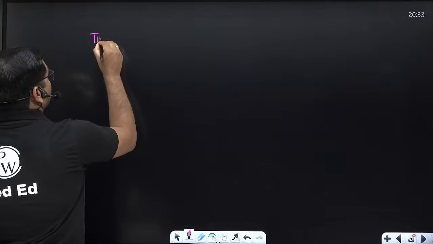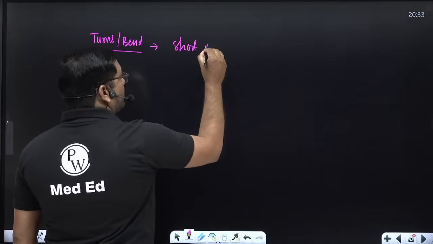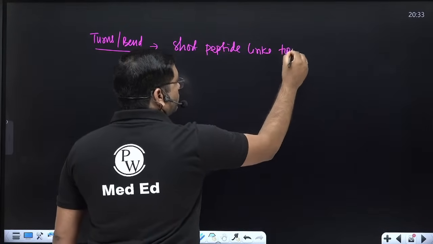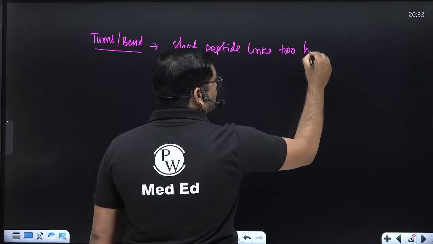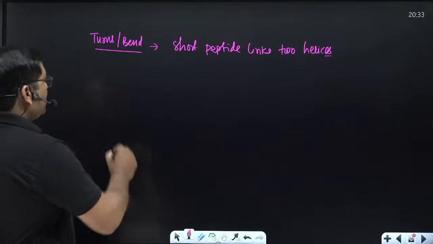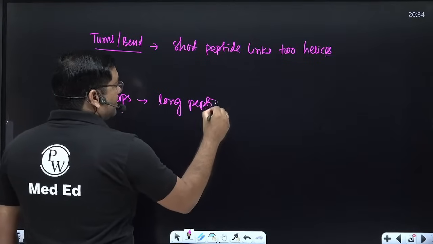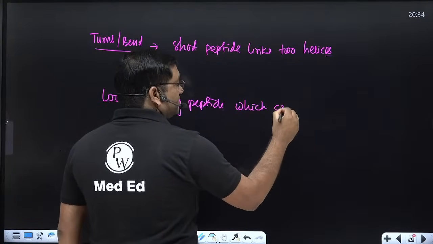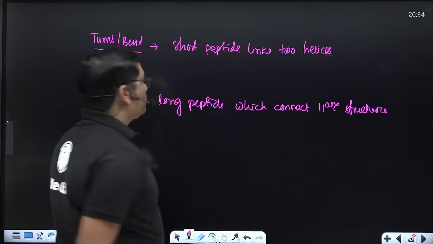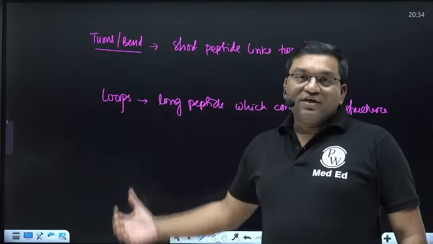Turns and bends are short polypeptides which link two secondary structures, such as helices. Loops are long peptides which connect secondary structures. So turns, bends and loops are connecting peptides, important for the connection of two secondary structures.